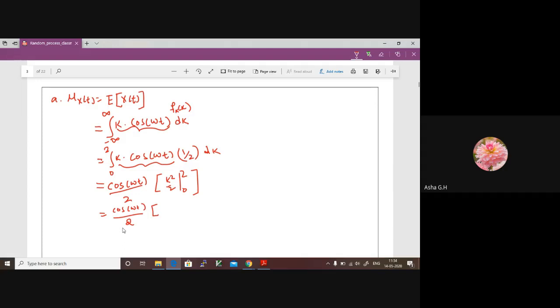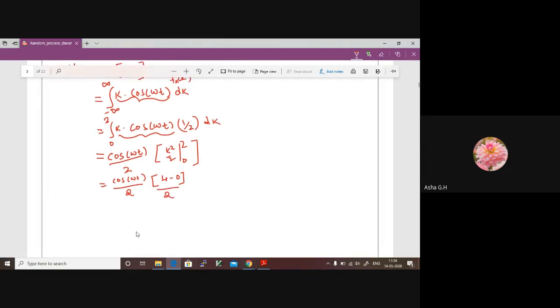So this is 4 minus 0 divided by 4, so 4 by 4 cos omega t. So this is the answer for the mean.